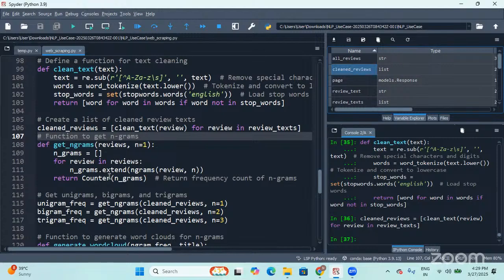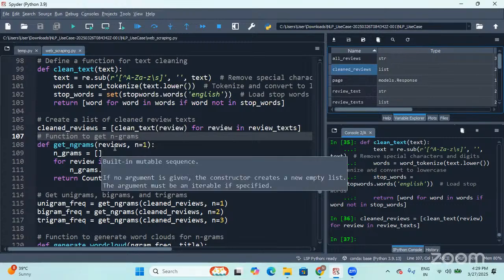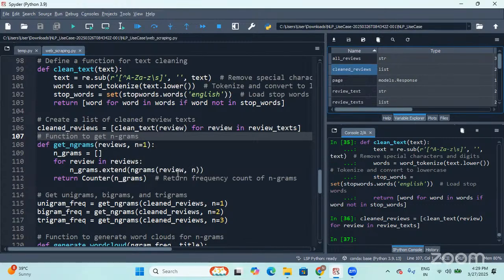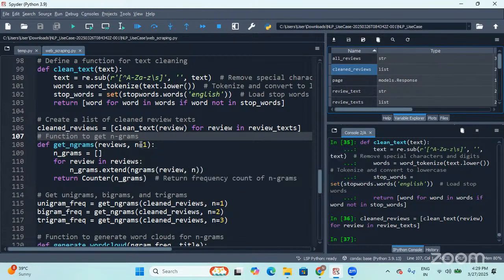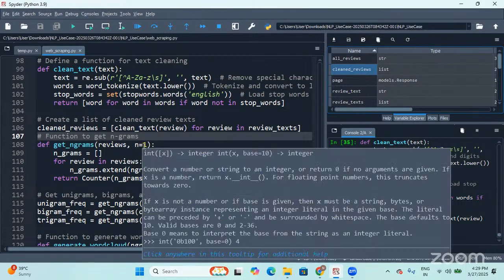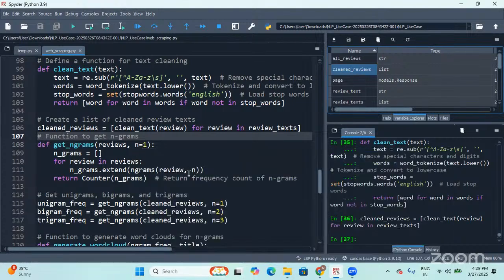In this reviews, it performs n-grams on that review depending on the n value that you pass. By default, it is 1. It's a default argument that you're passing here, right? So if you want to change, you can also give any other value to n. I hope it's making sense, right? So what I'm trying to do is, it is going to create a 1 gram, 2 gram, 3 gram. Yes, depending on the n value, it is going to return the frequency count of grams.